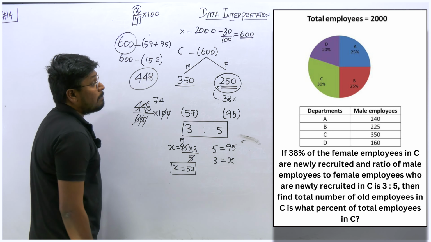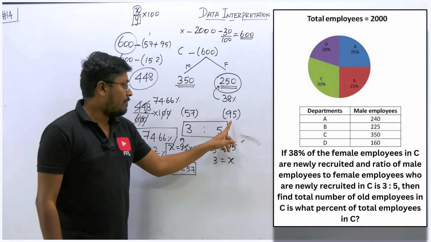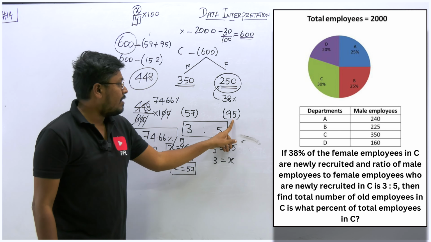So when you cancel 0, 0, it will be 2.5 into 38. So I have calculated 38 into 2.5. So 38 into 2 will be 76. So 0.5, the total will be 95, right? So I have found 95, and this 5 part will be 95. What is 3 part? So 5 part will be 95, 3 part is equal to x. So the total number of newly added male will be 3 part, which is 57. So 57 will be newly added male.